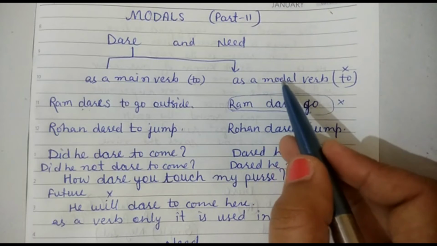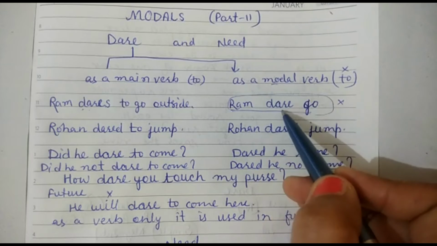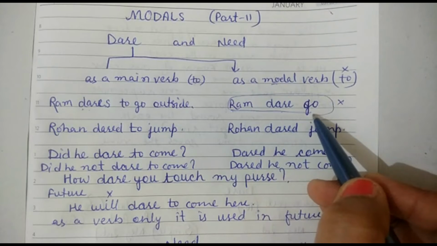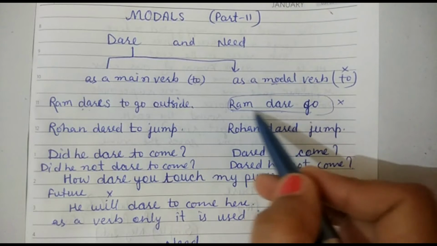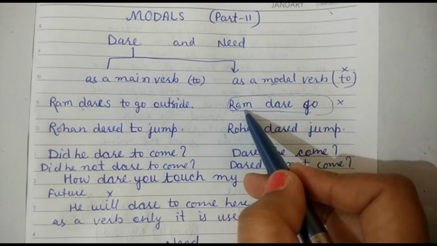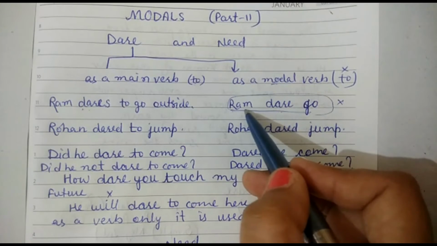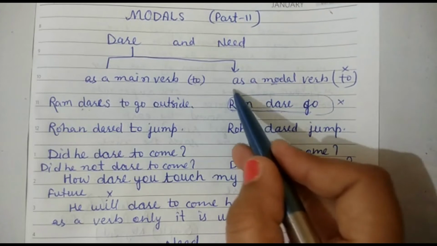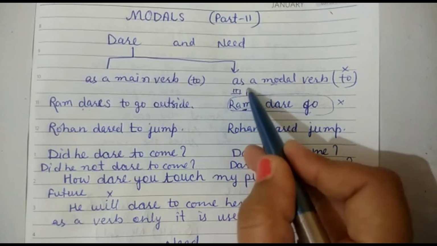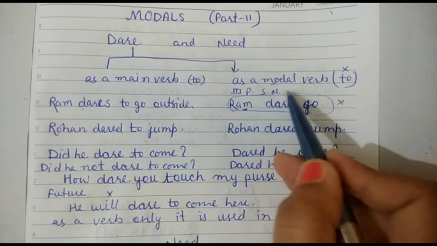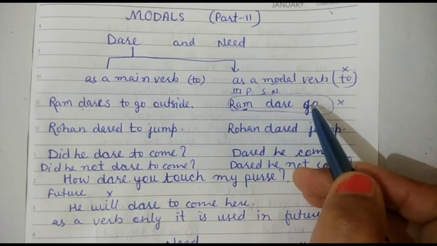It means that, being a modal, dare will never be used in present indefinite tense with third person singular number. I am repeating again. A modal will never be used in present indefinite tense with third person and singular number. Keep it in your mind.